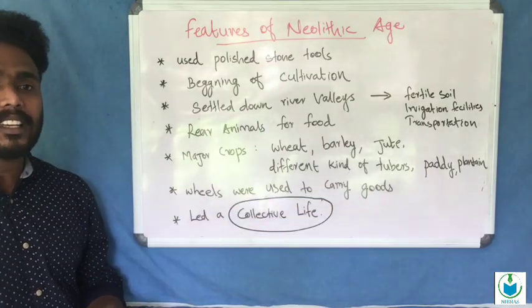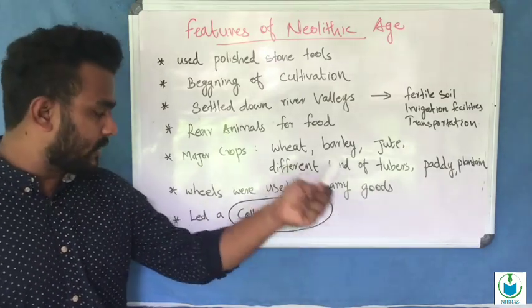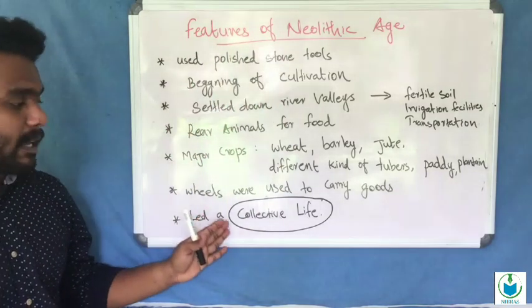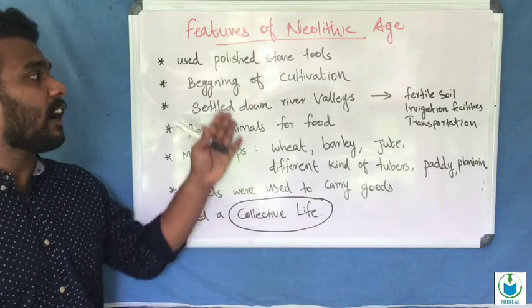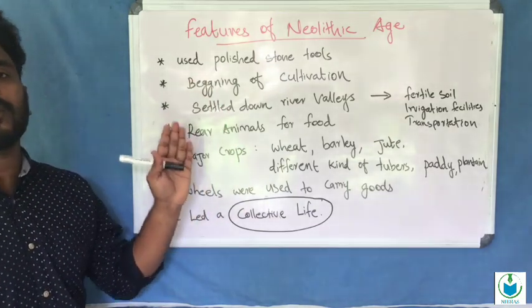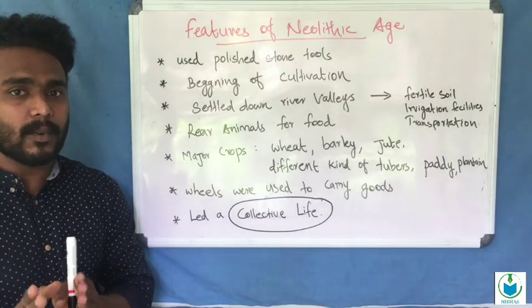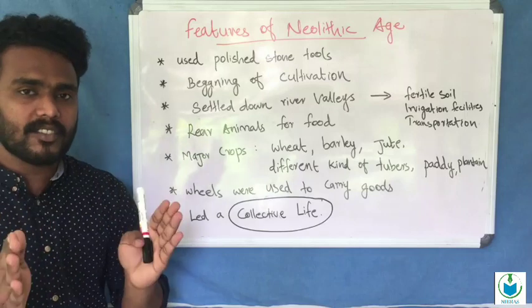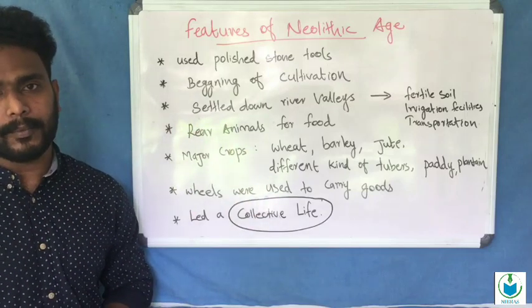Wheels were used to carry goods, and all these features led man to begin a collective life. These are the main features of the Neolithic age, and agriculture or farming is an important peculiarity of the Neolithic age.